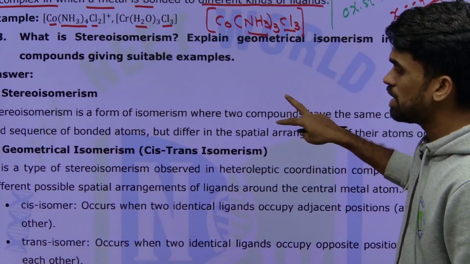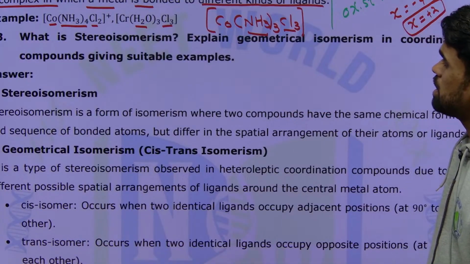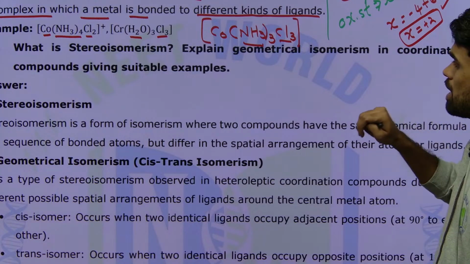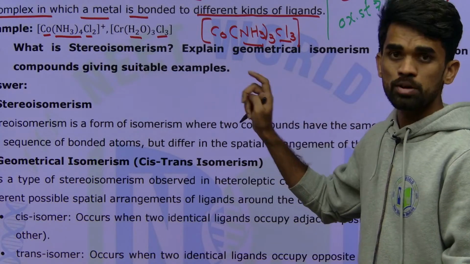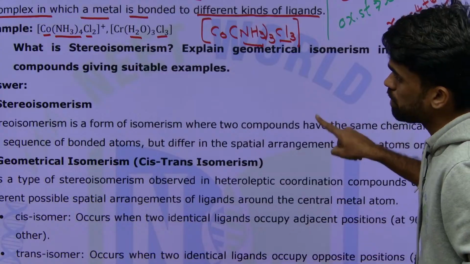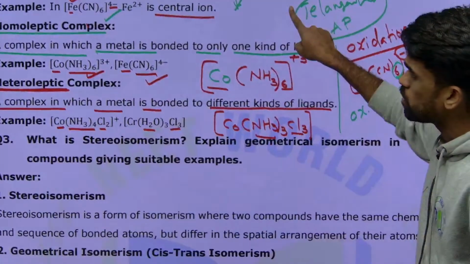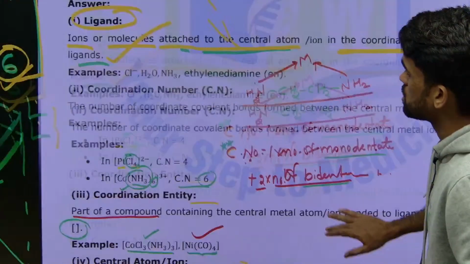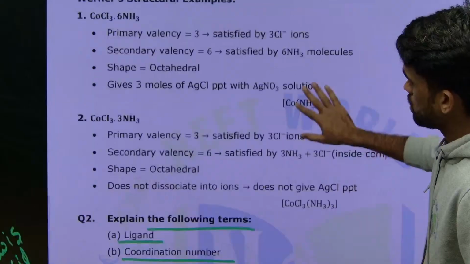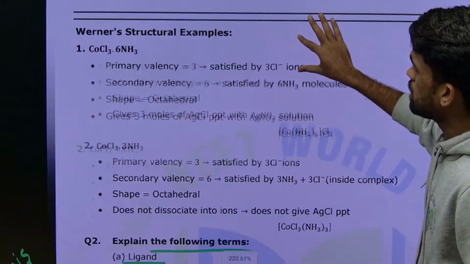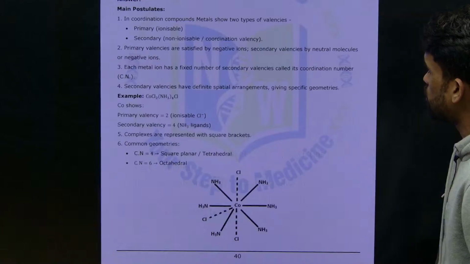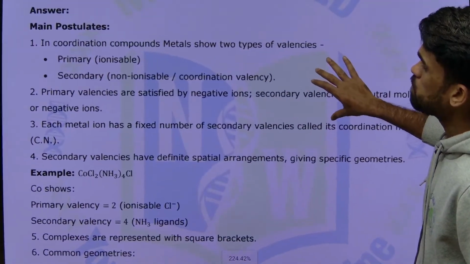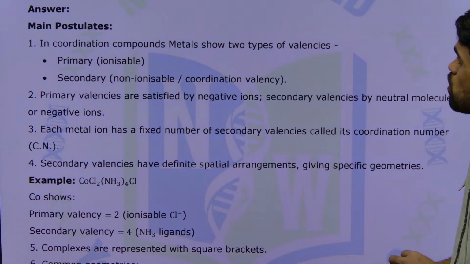The next thing here is, what is stereoisomerism? Explain geometrical and optical isomerism in coordination compounds, giving suitable examples. This is one more question. Before going to discuss this, I just want to add the previous question into our discussion first. The question is from Werner's theory. What is Werner's theory? The first and most important question is, explain Werner's theory of coordination compounds.